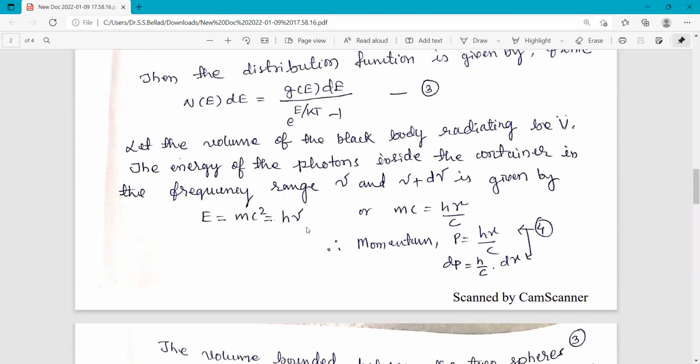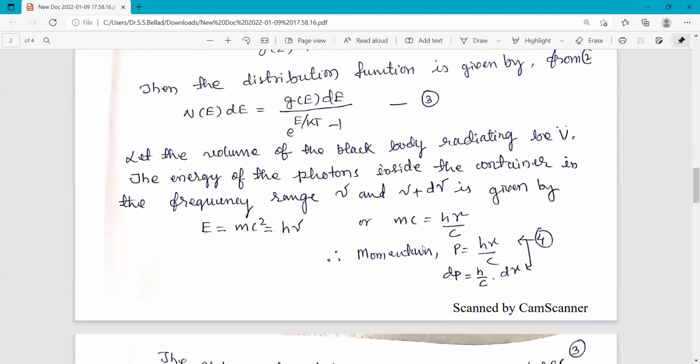Taking one c to the right-hand side, mc is equal to h nu by c. Here m is the mass of the particle and c is the velocity, so the product gives the momentum p. P is equal to h nu by c. Differentiating this, you get dp equal to h by c into d nu, since h by c are constants. So it is the differentiation of the momentum.